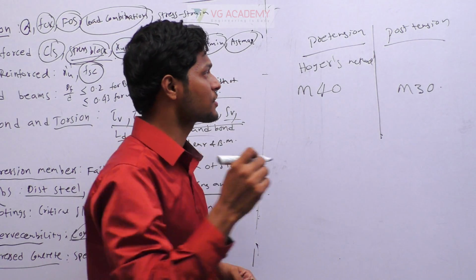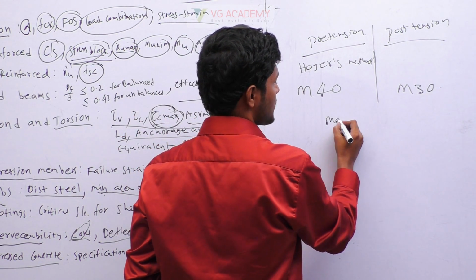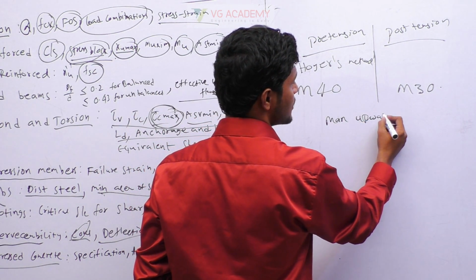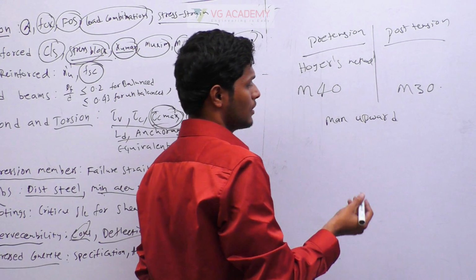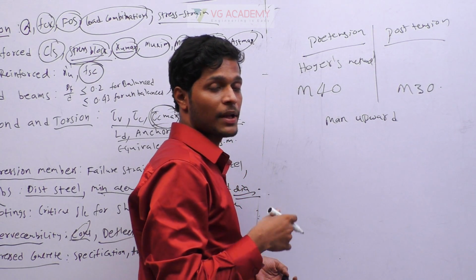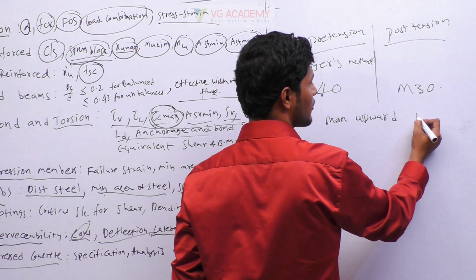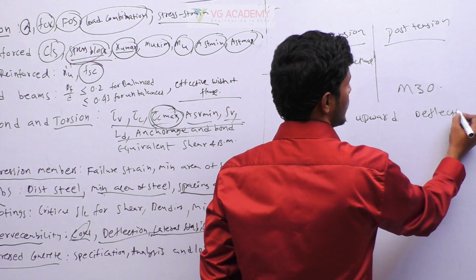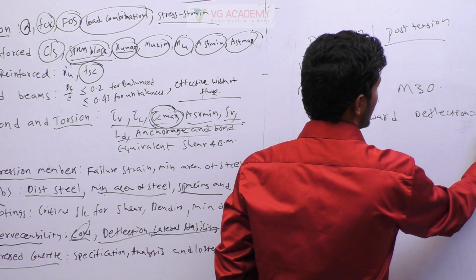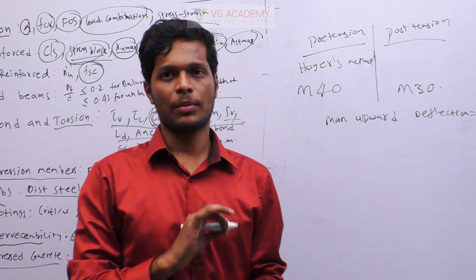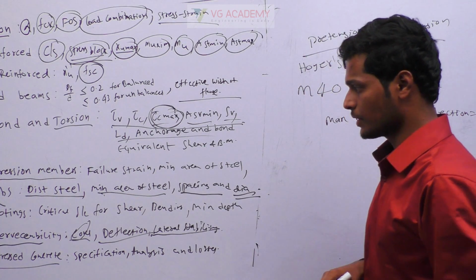And maximum deflection. Maximum upward deflection in pre-stress: as we place the pre-tension wires at the bottom, we get hogging when there is no load. So the maximum upward deflection is limited to L divided by 300, okay, remember that is also an important bit.